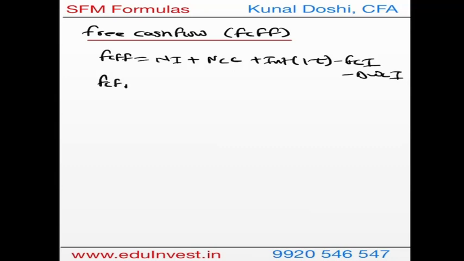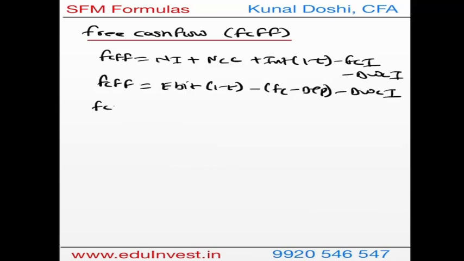I will do a slight adjustment here. Now net income and interest times 1 minus t, instead of that I can take EBIT times 1 minus t. For non-cash charges and fixed capital, I will do fixed capital less depreciation. If you open the bracket, you'll get add minus the change in working capital investment. And if the institute, whichever institute you are referring to, CFA, gives you operating cash flow, so operating cash flow is nothing but net income plus non-cash minus change in working capital. So operating cash flow plus interest times 1 minus t minus the fixed capital investment. These are different ways of getting FCFF.